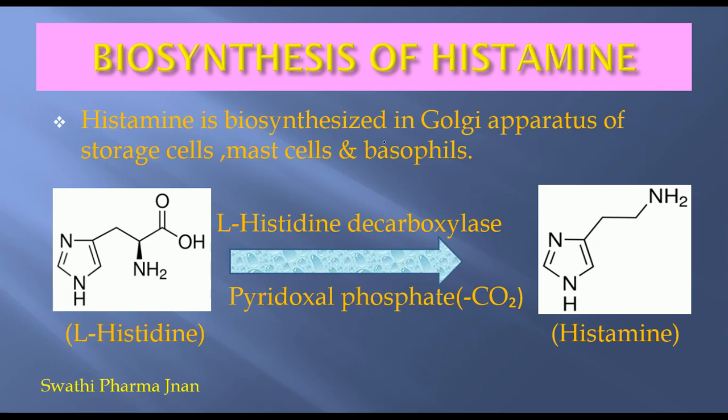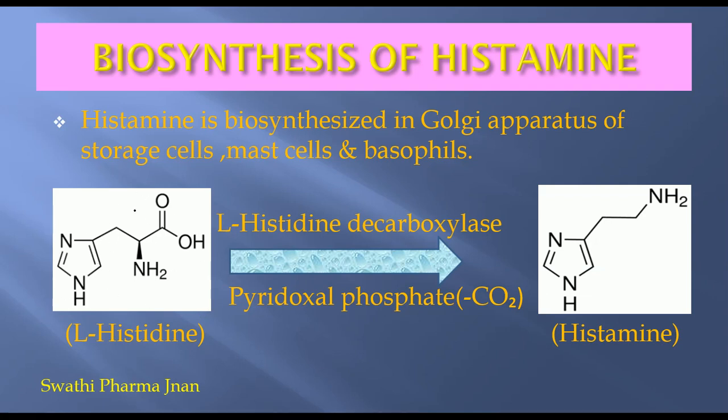Histamine is biosynthesized in the Golgi apparatus of storage cells, mast cells and basophils. Mast cells and basophils are types of WBC, and the storage cells have the Golgi apparatus. So from here this histamine will be biosynthesized. Now the question is how this histamine is biosynthesized. Histamine is biosynthesized from the amino acid histidine.